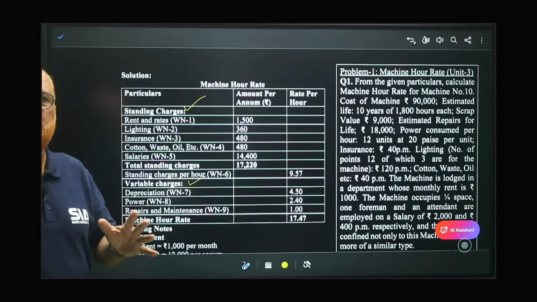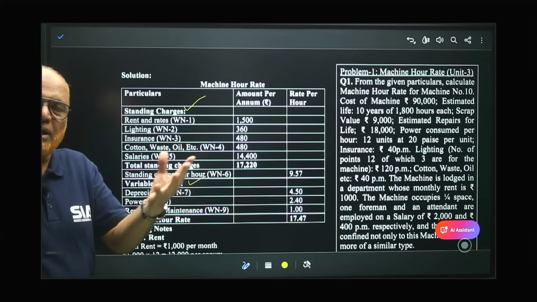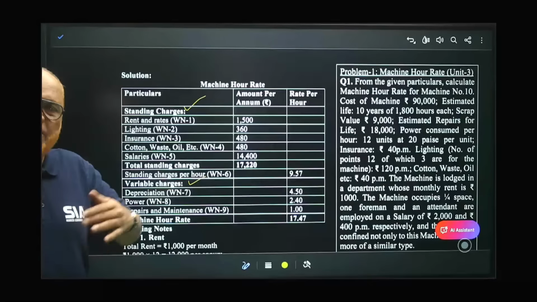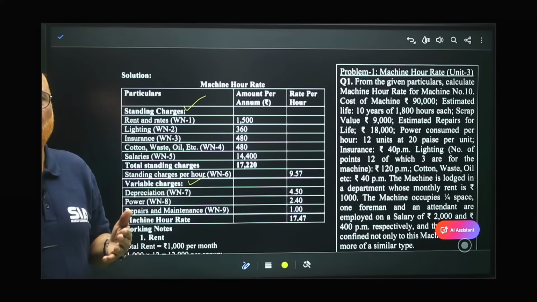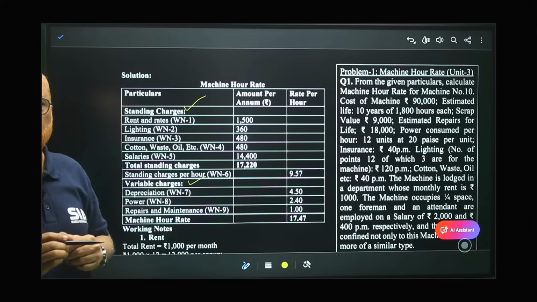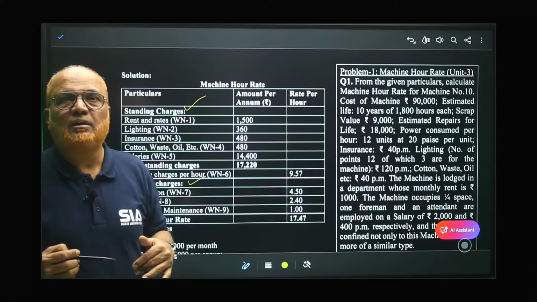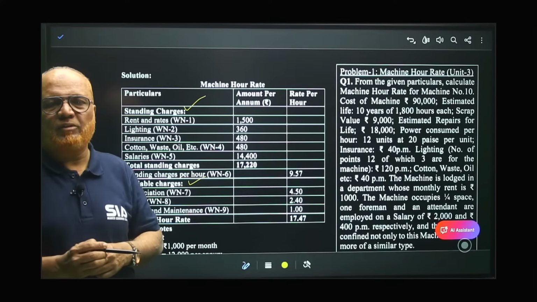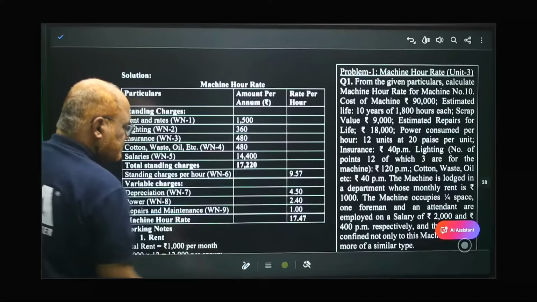Standing means fixed. Whether machine is working or machine is not working, the expenses are incurred. That is called standing charges. Variable charges are those charges which will be incurred when the machine is running. If machine is stopped, no charges. That is called variable charges. So we have to identify. In the problem, it will not be given which are standing, which are variable. We have to identify. Now, standing charges.